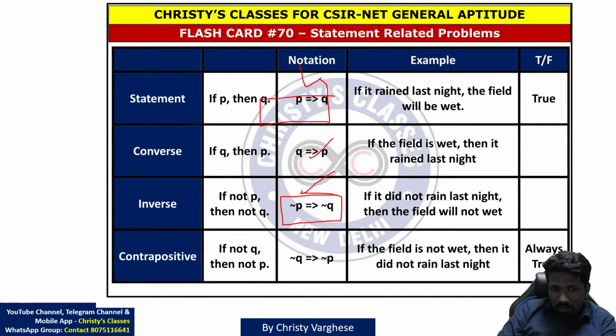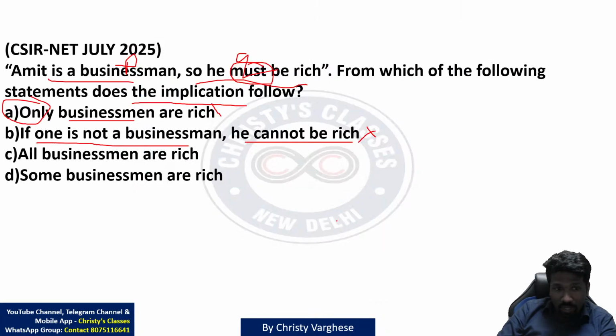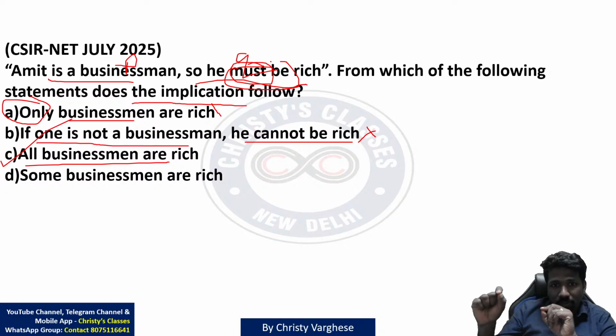Statement, converse, inverse, contrapositive, these things you should know. Negation also. So option B भी गलत है. All businessmen are rich. हाँ वो तो सही है. Must be rich इसलिए all businessmen are rich. That is clear. क्योंकि only from the data that Amit is businessman, we are saying that he must, or the